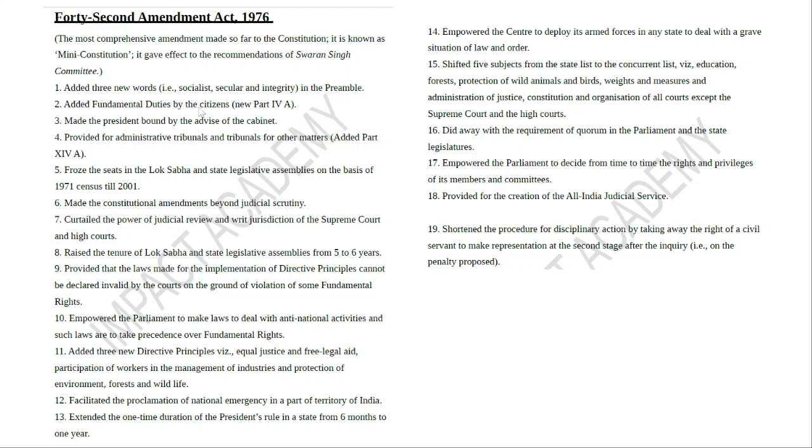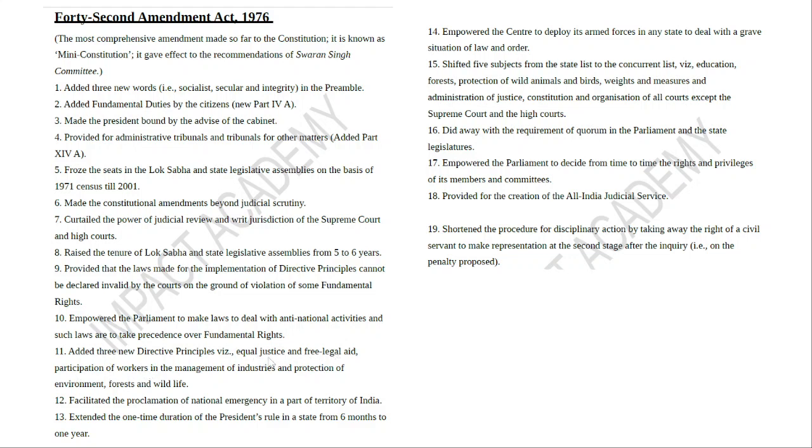It added fundamental duties, Part 4A, and added three new words: socialist, secular, and integrity. And this was the first and only time the preamble was amended. It also increased the term to 6 years, which was later reverted in the 44th Amendment Act. And it facilitated the proclamation of national emergency in only a part of India. It added three new directive principles: equal justice, free legal aid, participation of workers, etc.